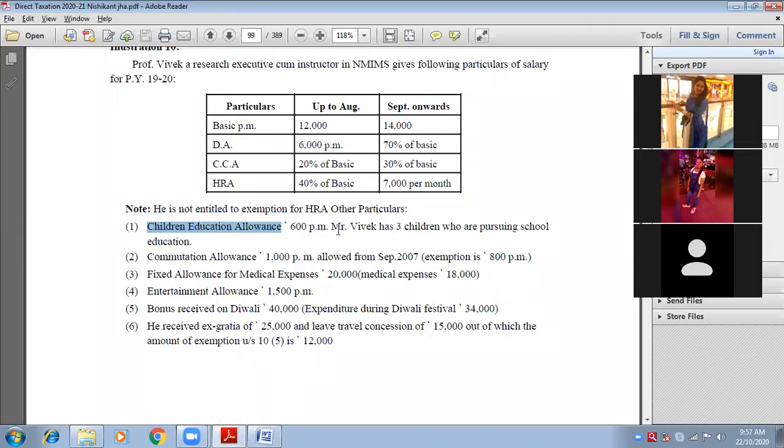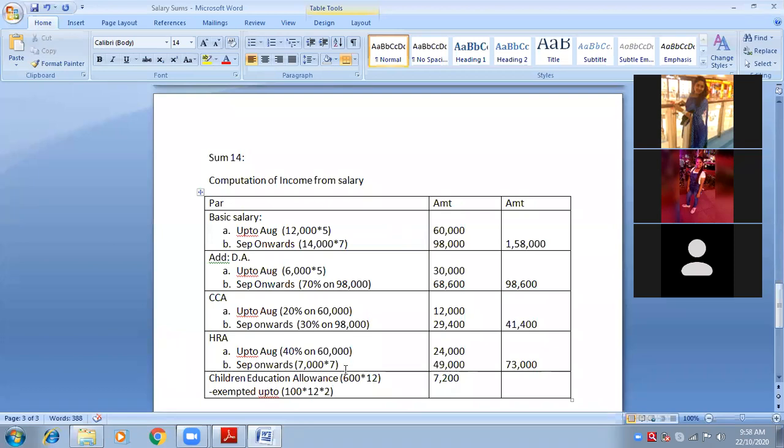He is receiving the allowance for 3 children. Therefore, we will not give him exemption for 3 children, but we will give the exemption up to 2 children, because section 10 subsection 14 says maximum up to 2 children the exemption is available. Therefore, 100 into 12 into 2 children. So how much in all?